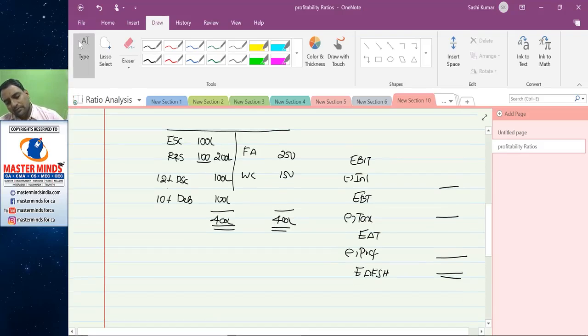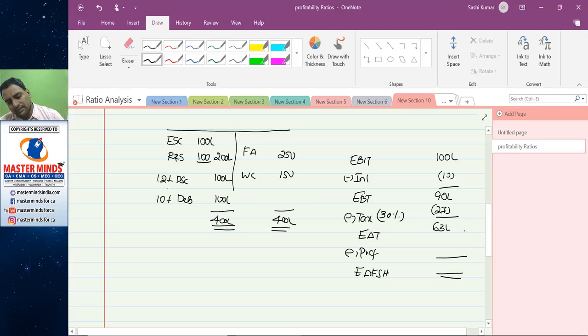Let us assume the company had 100 lakhs of EBIT. Out of 100 lakhs, interest on 100 lakhs at 10%, 10 lakhs, has to be paid. So the balance is 90 lakhs. Suppose it is subject to tax of 30%, say 27.